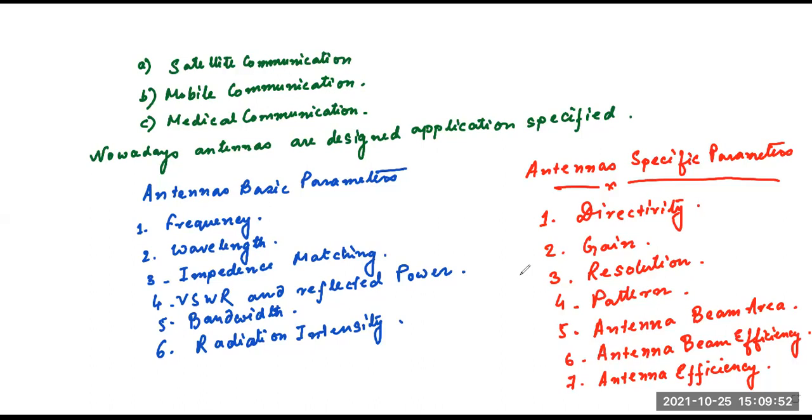In the receiving section, there is another antenna which receives the signal from free space and sends it to the destination.